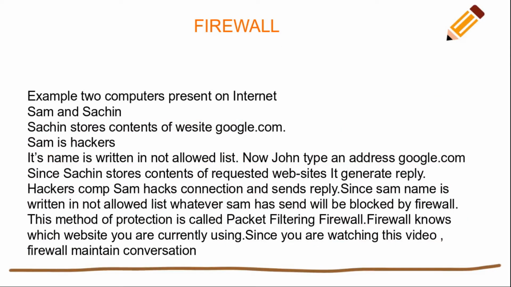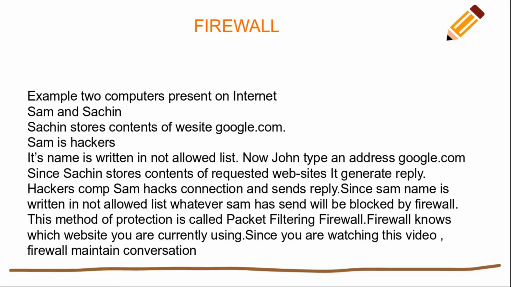Now suppose, for example, there are two computers on the internet, Sam and Sachin. Sachin stores the content of the website google.com. Sam is a hacker, meaning Sam is a person on the internet who is trying to hack something. His name is written in the not allowed list.